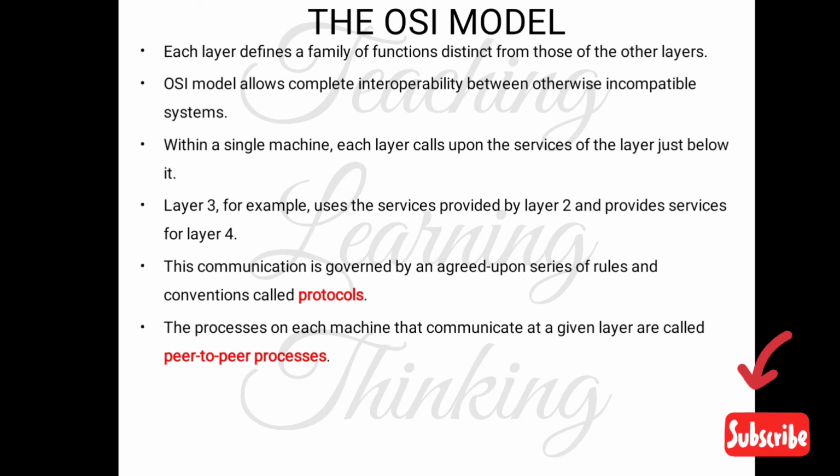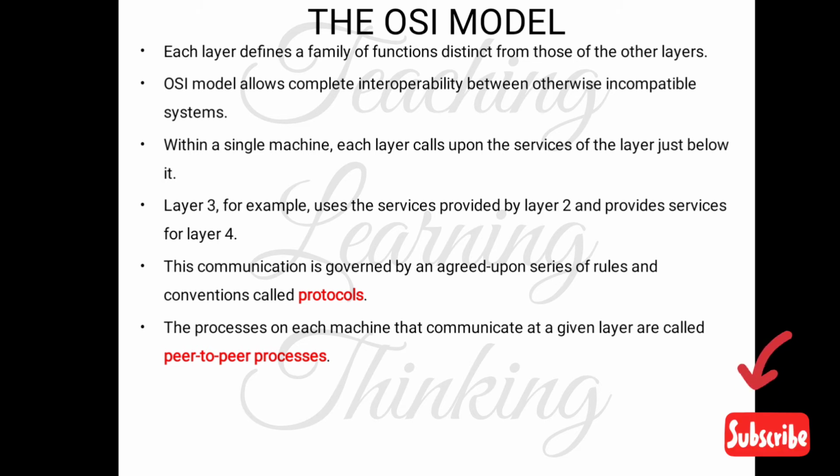So each layer defines a family of functions distinct from those of the other layers. The OSI model allows complete interoperability between otherwise incompatible systems. So it provides complete interoperability.